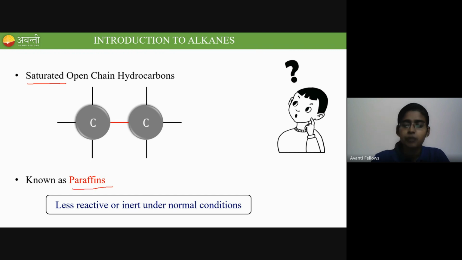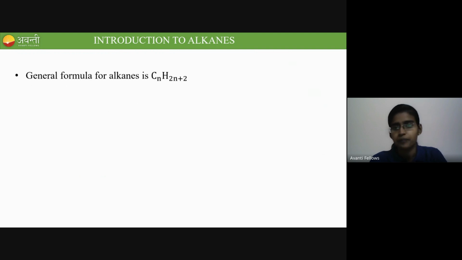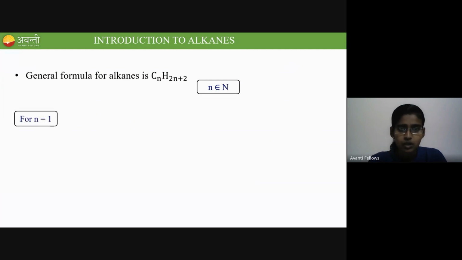Got it? The third point about the alkane is the general formula. The general formula for an alkane is CnH2n+2, where n is a natural number. So it goes 1, 2, 3, 4, etc. If n is equal to 1, what is the formula for this alkane? Substitute n equal to 1, and you'll get CH4, which is called methane.